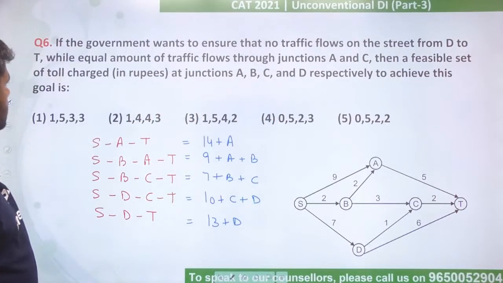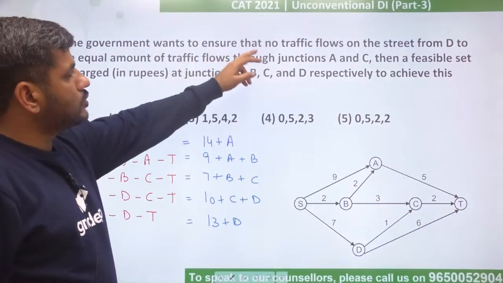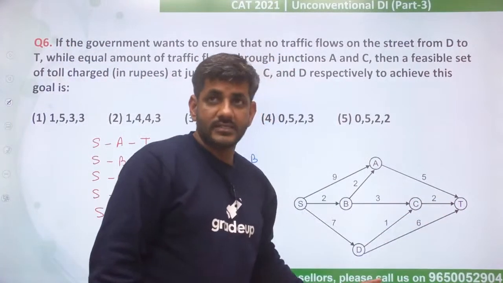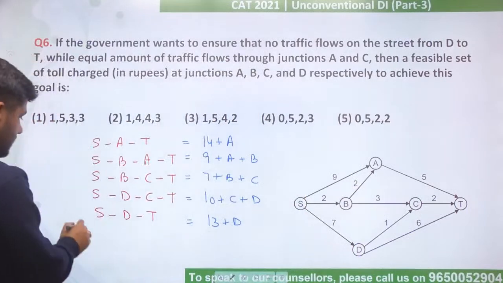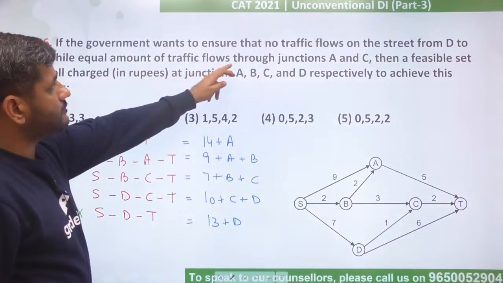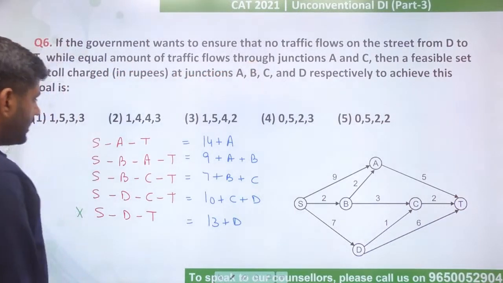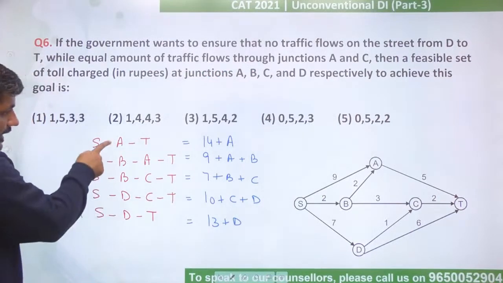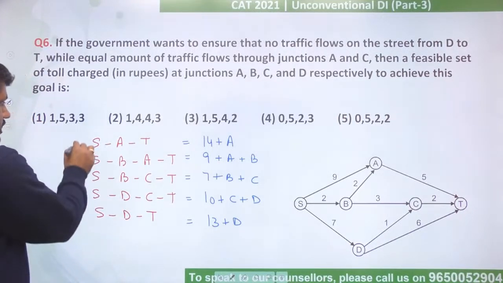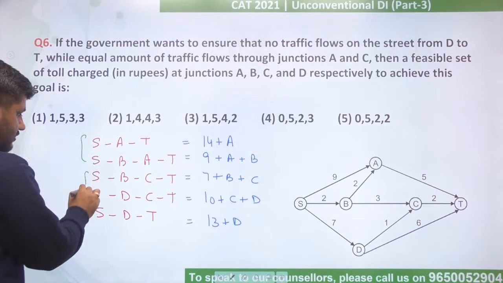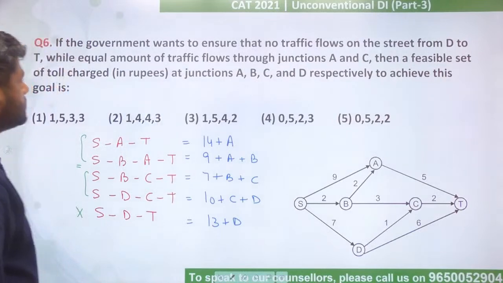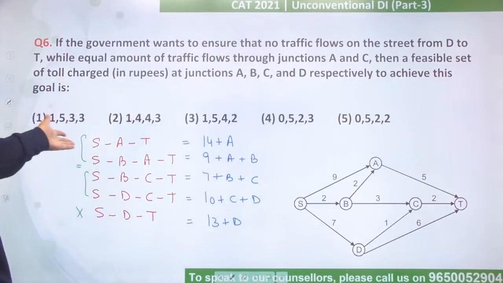उसके हिसाब से आएगा। Now the question says the government wants to ensure that no traffic flows on the street from D to T. So D से T में कोई traffic ना जाए. Government wants this. That means there should not be any traffic on this, while equal amount of traffic flows through junctions A and C. A और C से equal जाना चाहिए. I see A is used in these two paths and C is used in these two paths. So the traffic from these two paths and traffic from these two paths, they must be equal. This is what they are talking about, right? Then which of the following tolls can achieve their purpose?